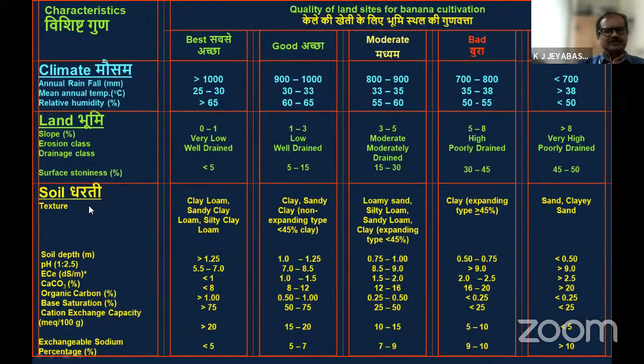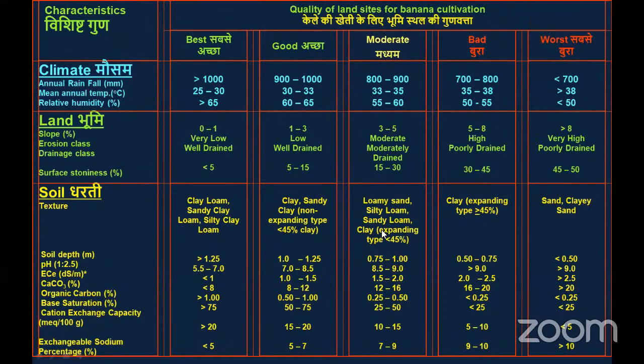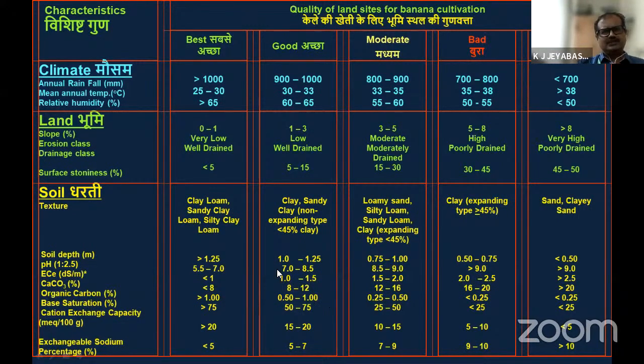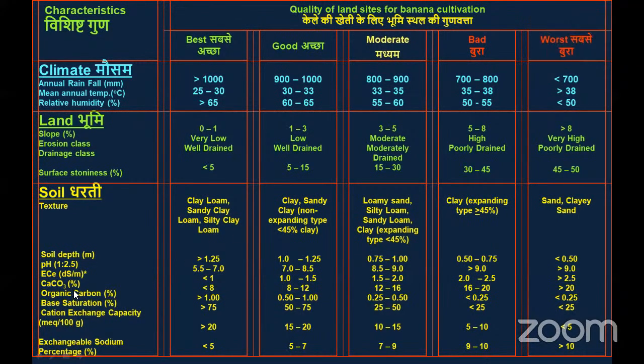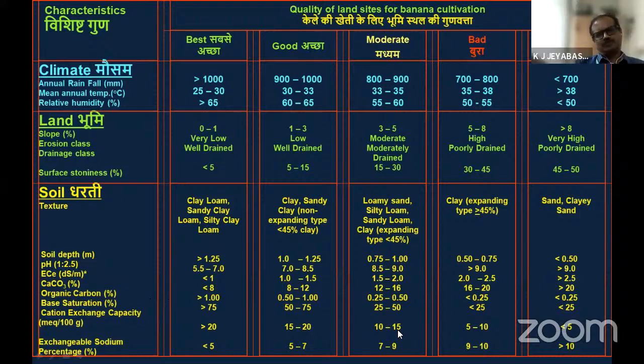Like that, there are soil chemical properties and physical properties. Loamy soil is suitable for banana cultivation, and up to clay type is also okay, but it should not be of expandable type. Then soil depth, pH, EC, and other chemical parameters also have categories. Up to this level, banana cultivation is suitable in these soil categories.